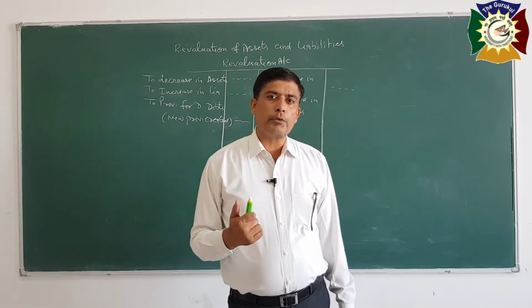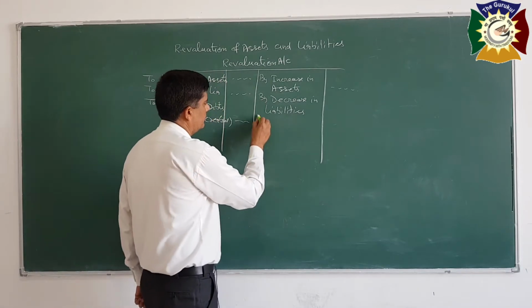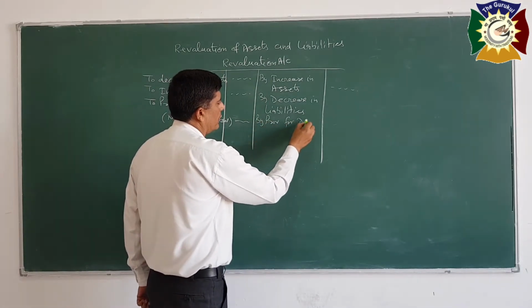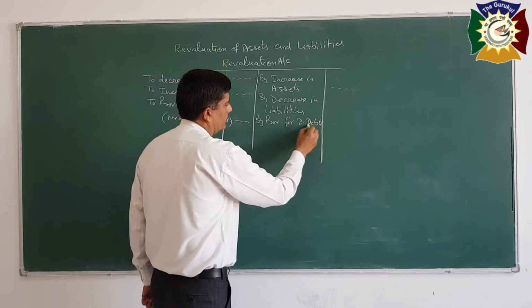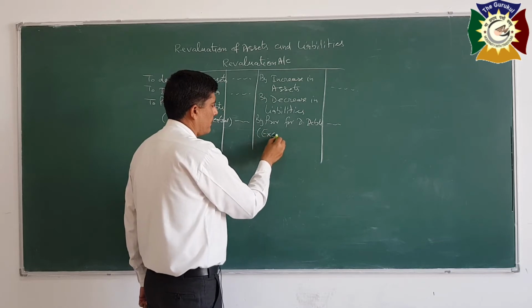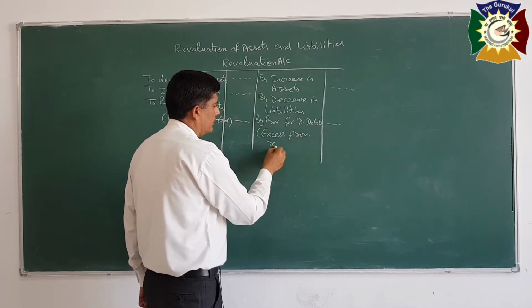So it will increase the profits. That's why we will record to the credit by provision for doubtful debts, excess provision returned.